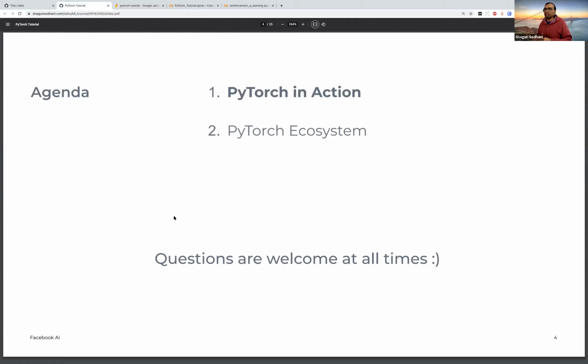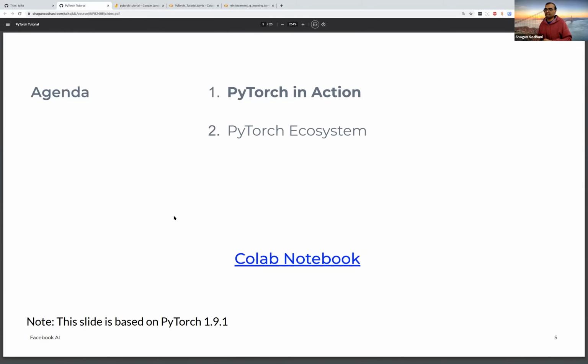We will be at a very high level. We will be talking about only two things: how to use PyTorch and the PyTorch ecosystem, which are two broad topics. The disclaimer is that all the content, the slides, are based on PyTorch 1.9.1. I'm saying this because PyTorch 1.10 came out just a few days back. So in a sense, this content is a little bit outdated. It's not drastically outdated, but if you are using this, do keep in mind that it is based on 1.9.1 and not 1.10.